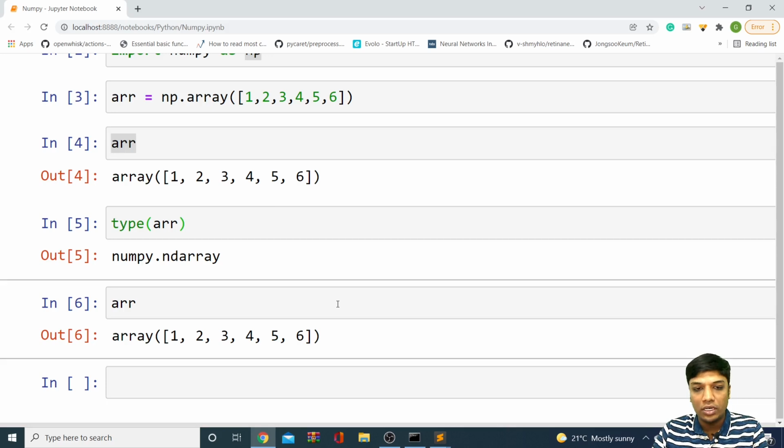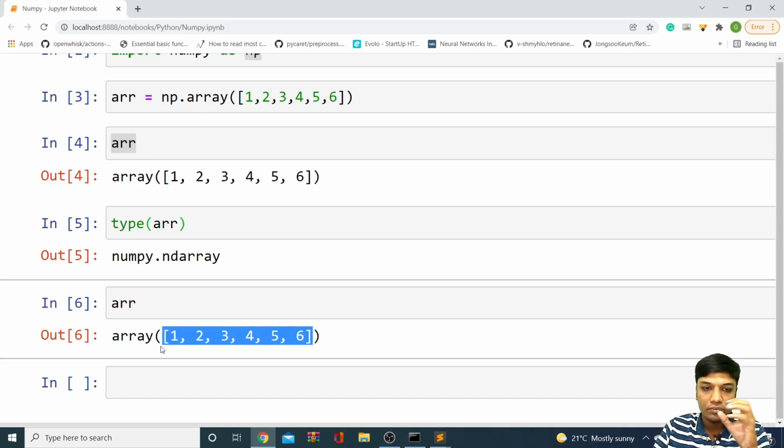But how does a two dimensional array or three dimensional array look? We'll see that, and how a one dimensional array is different from a two dimensional array. Here we have only one axis. As we have only one axis, it's a one dimensional array. We'll talk about two dimension and three dimension more clearly, but first, let us complete this one dimensional array.